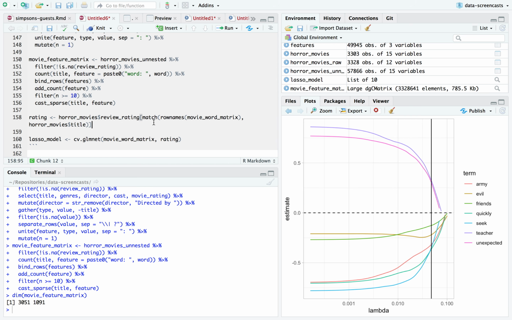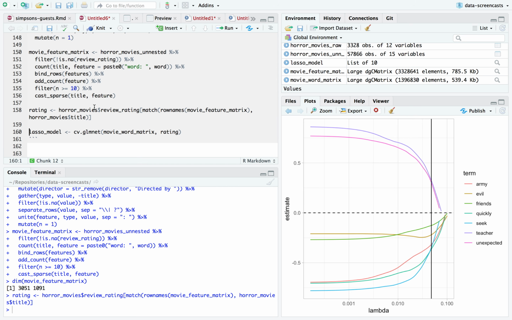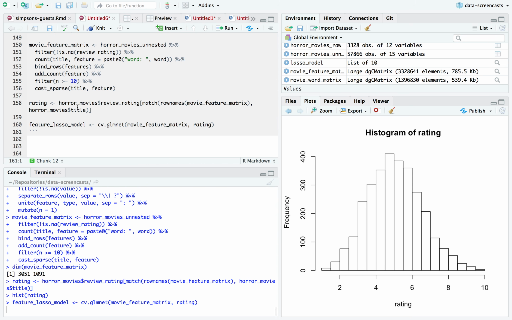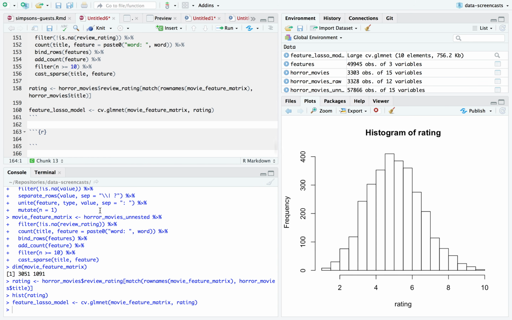I'm going to take the movie feature matrix, match it to these review ratings, and looking good, and take my feature Lasso model with the movie feature matrix and rating. This time there were 1,000 features to predict 3,000 movies. Still finished pretty fast.